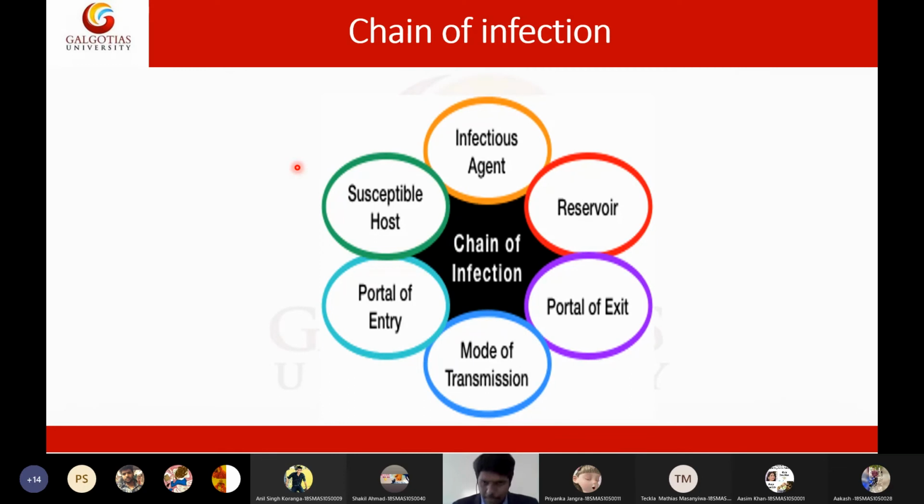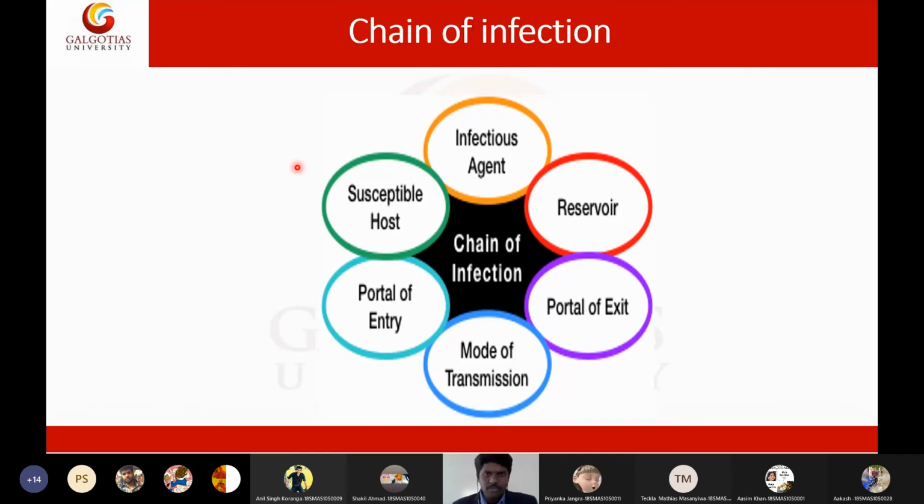Let us start with some basics like the chain of infection. I hope you know what the chain of infection is. The chain of infection shows us how a pathogen causes a disease in the public, in people. By understanding the chain of infection, we can prevent the transmission of the disease in the public. Let us see what the stages of this chain of infection are.